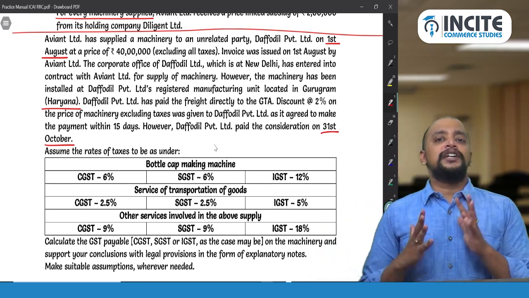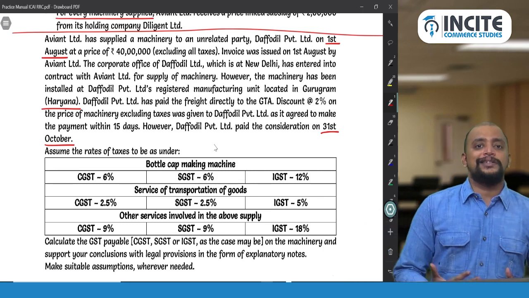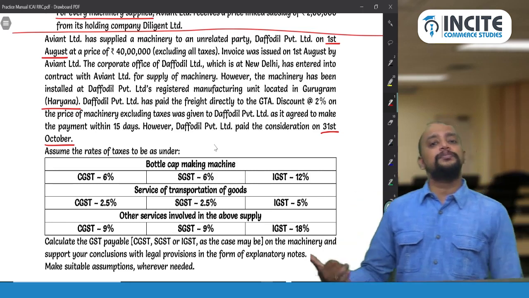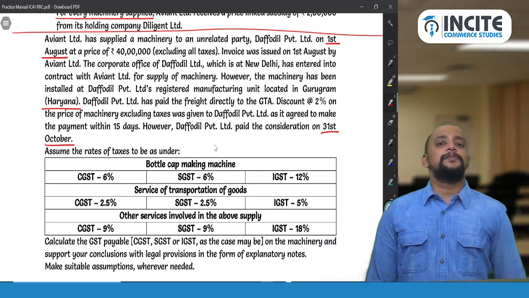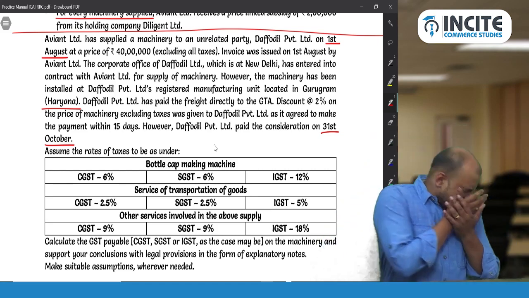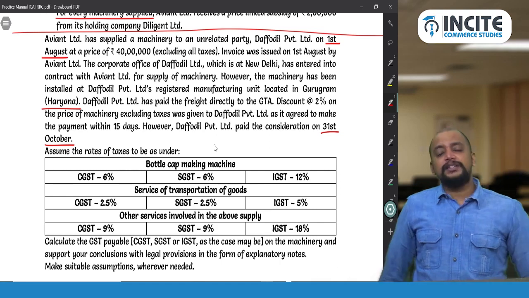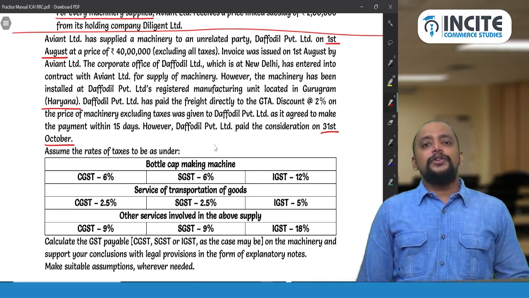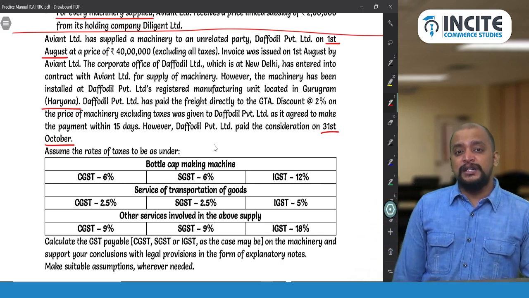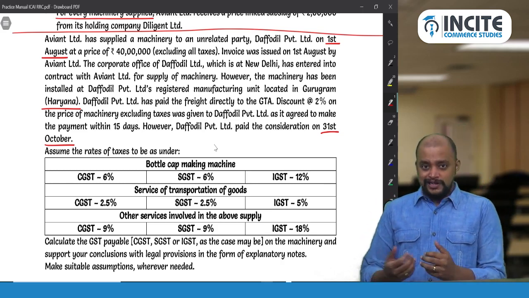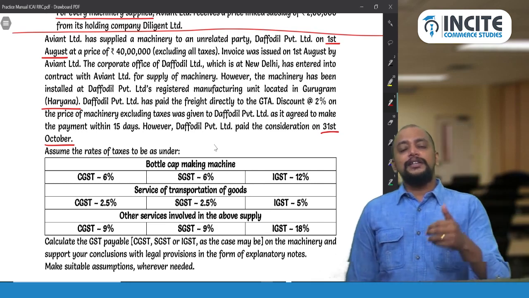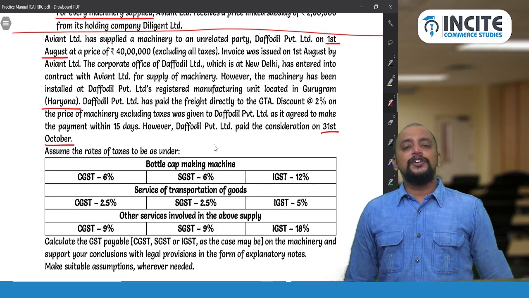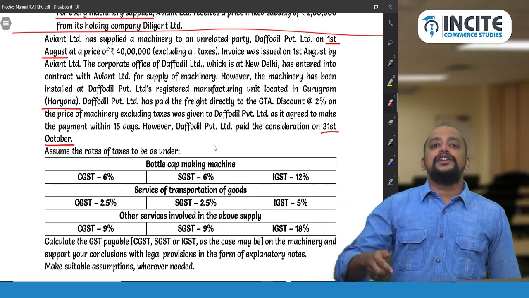So remember, for debit note, it is not on accrual basis. So interest is not taxable on accrual basis. Interest is taxable on receipt basis. So as per section 12 subsection 6 and 13 subsection 6, interest will be taxable on receipt basis. So whenever the interest is actually received, at that time only we need to pay GST, okay. So therefore, this interest we need to give a debit note.